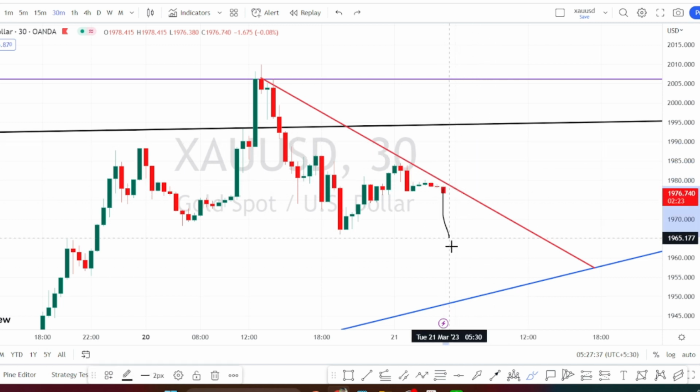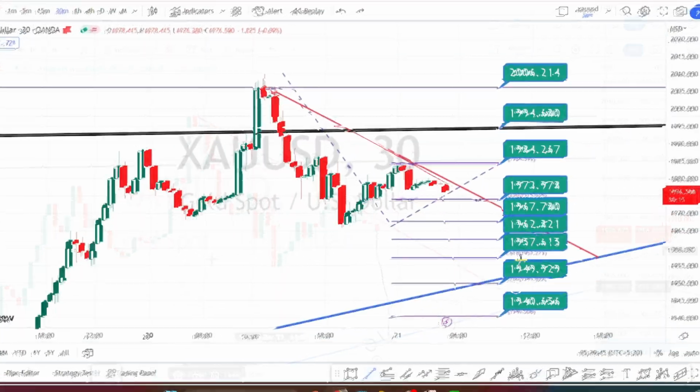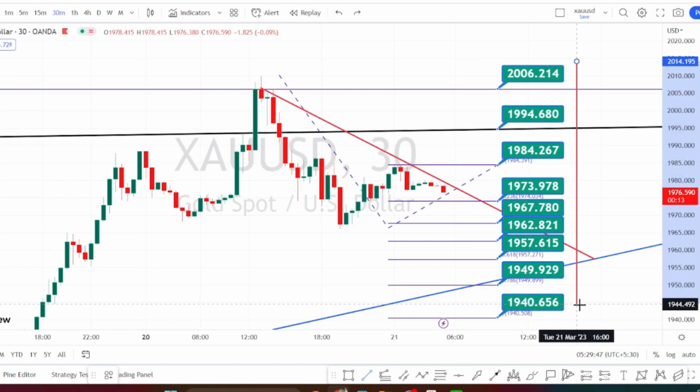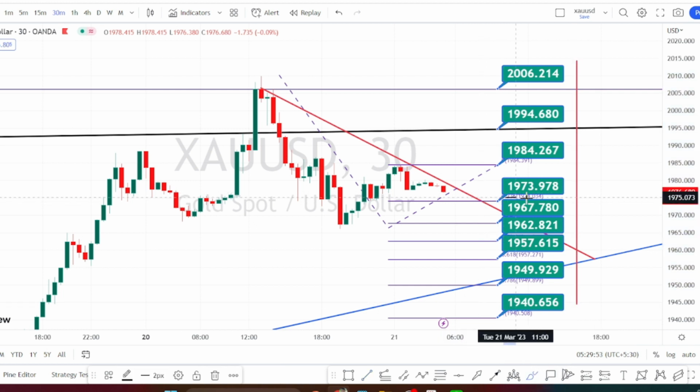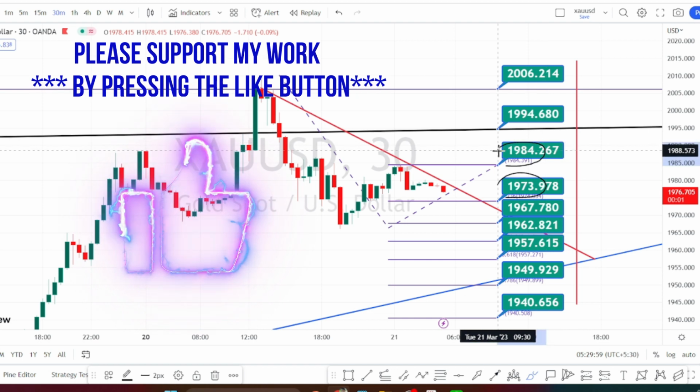And if the bearish side retracement continues, the next level of support is going to be the 4 hours time frame trend line or the support line. So the values within these green color boxes are the resistance and support levels for current price action in 30 minutes time frame. Currently the price action is trading between the support level of 1973 and resistance level of 1984.